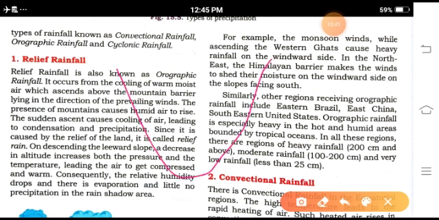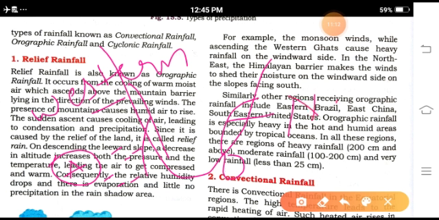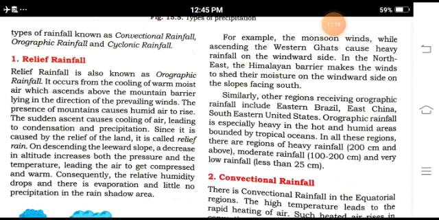This is a half map of India, and this is the Western Ghats. The Arabian Sea is there, and moisture-laden winds cause heavy rainfall in Kerala, which lies on the Western Ghats. But in the leeward side area of Tamil Nadu, there is no rainfall. That is the given example.